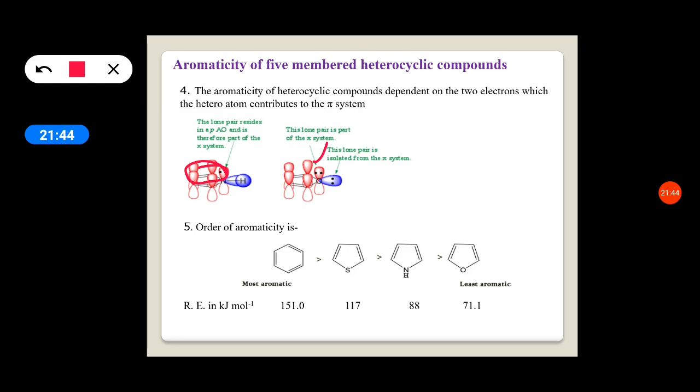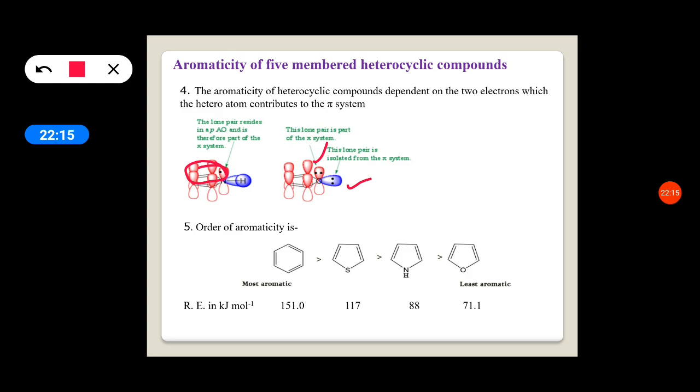In the thiophene also, the sulfur will donate the pair of electrons for the pi molecular orbital cloud. Furan and thiophene have another extra lone pair of electrons which is present in an sp2 hybrid orbital. Therefore, it is out of the pi system. So according to that, furan, thiophene and pyrrole, all the 3 molecules are aromatic in nature.